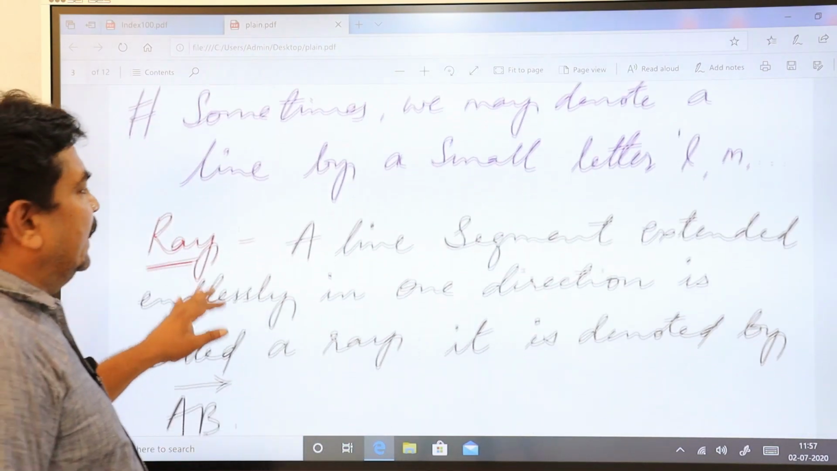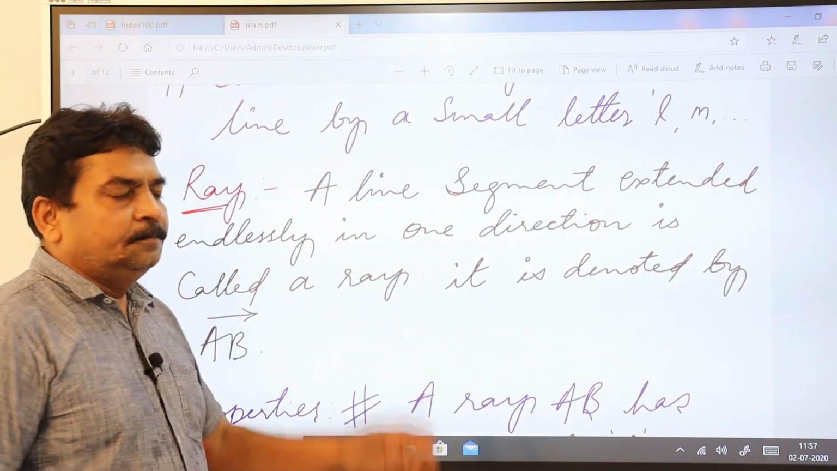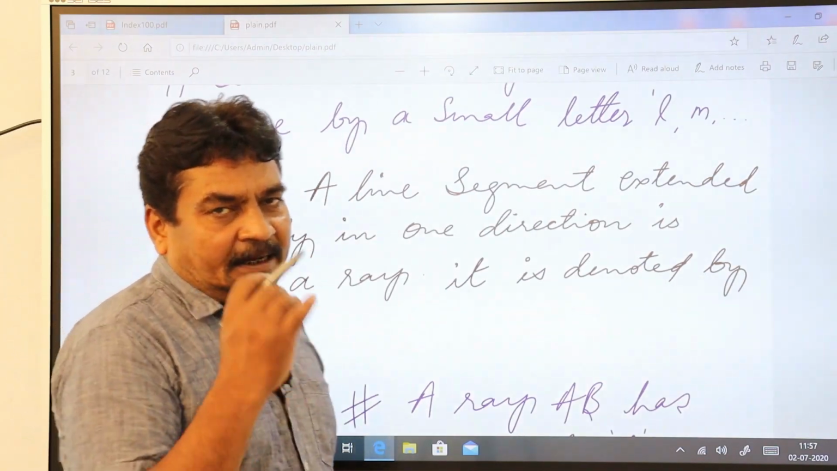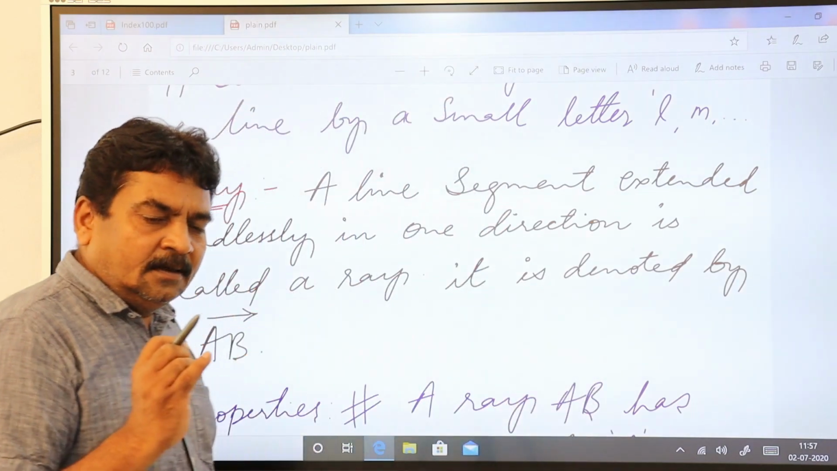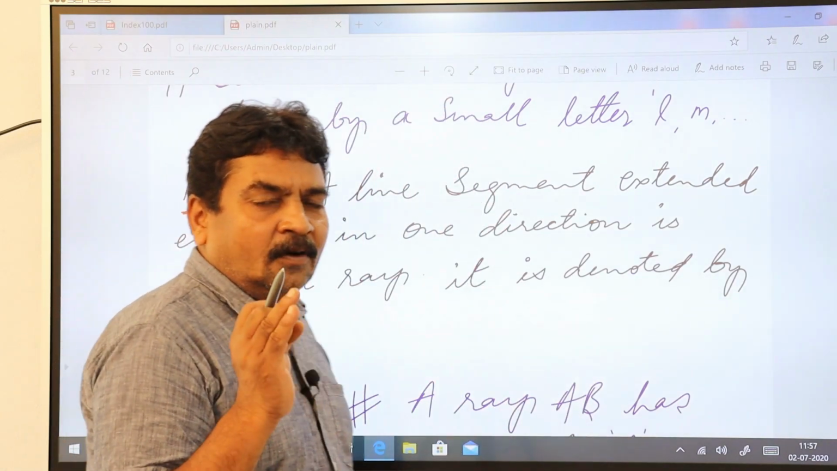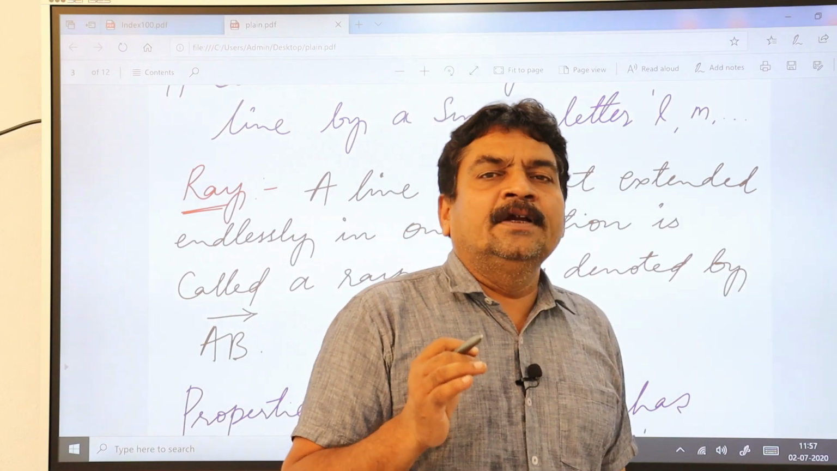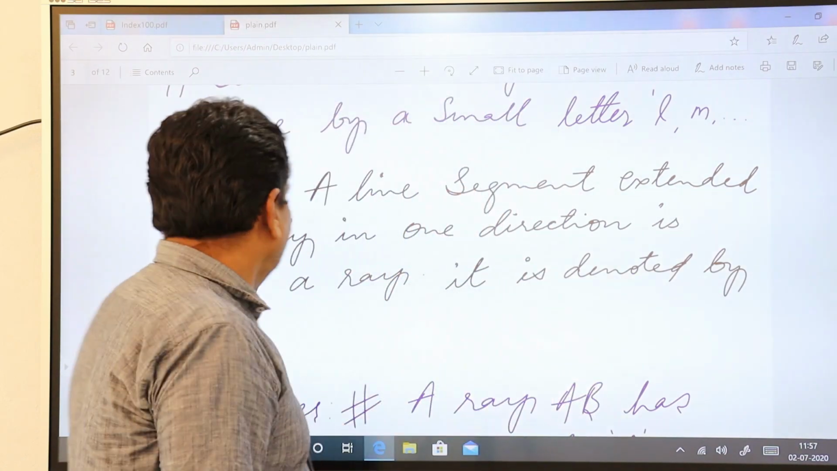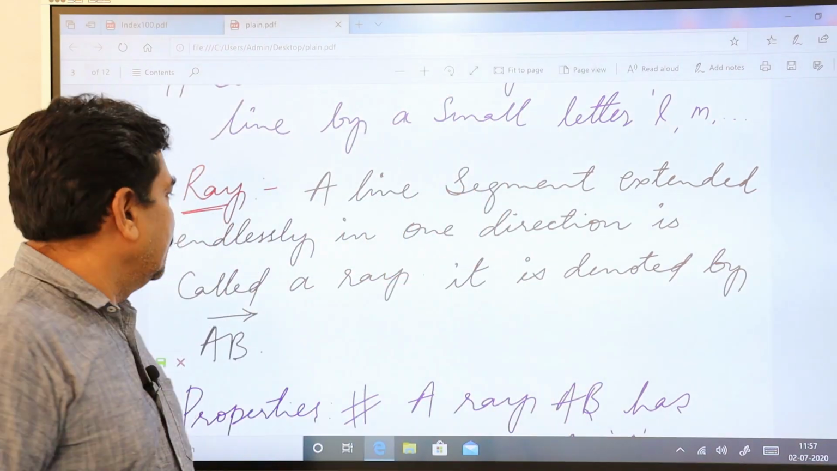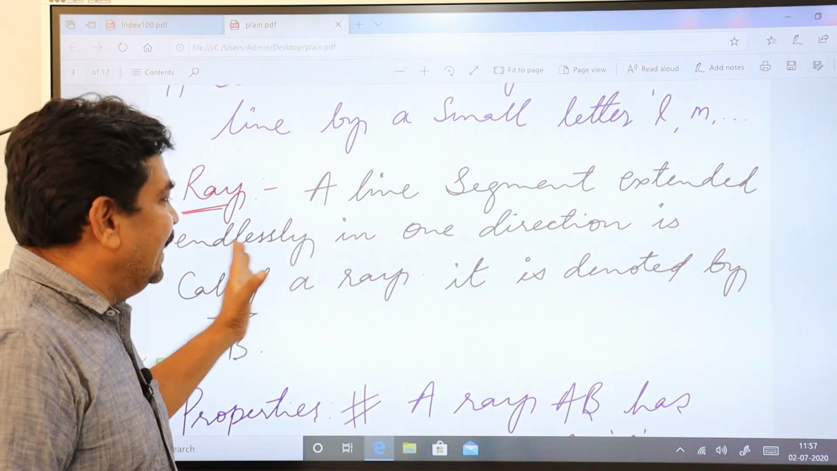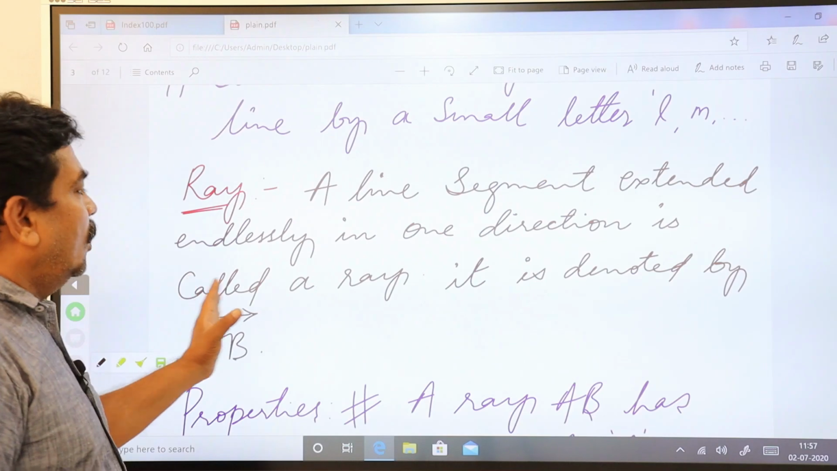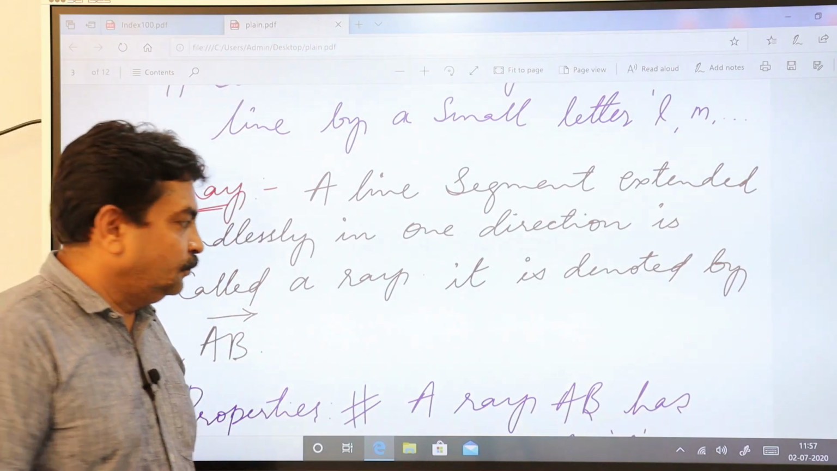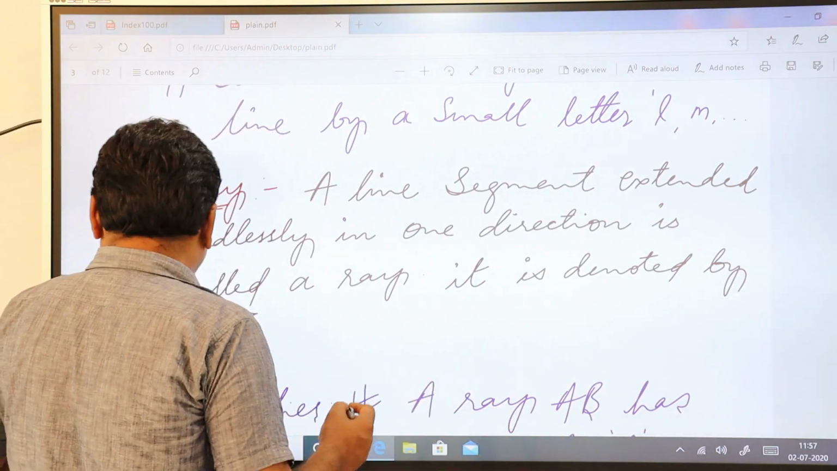Let us go to the next one, which is a ray. We have studied what is a point, what is a line segment, what is a line. Now we are going for a ray. A line segment extended endlessly in one direction is called a ray. I'll just draw and explain to you.